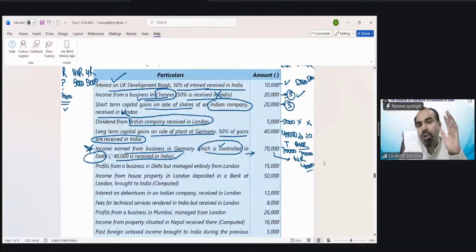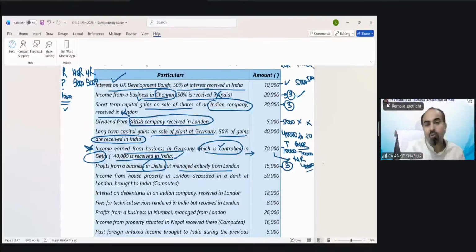If you have an issue on those points, you can send it. We can discuss it later also. Do not worry. I'm just trying to make you understand how to solve this question. Now, profit from a business in Delhi. Now, business in Delhi, then from where it is managed, etc. How does it matter? If business is in Delhi, then income arises in India. That means taxable for all three.